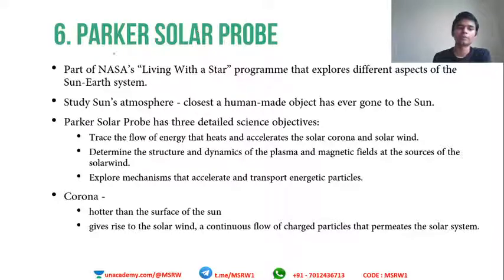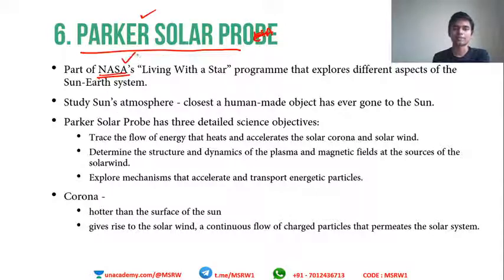Parker Solar Probe is a very famous solar probe, recently in the news. It is by NASA. Whenever you study a solar probe, if it is an Indian one you will know because the names will be like Aditya, Chandrayaan, Mangalyaan, easy to remember. China also has easy names, like Shenzhou. But other foreign countries have a bit tougher names. Parker could easily be of the USA or of the European Space Agency, so make sure to look into whether it is NASA or the European Space Agency.